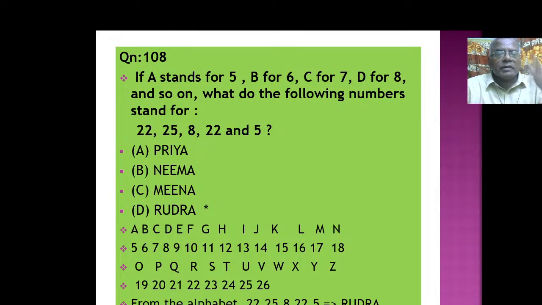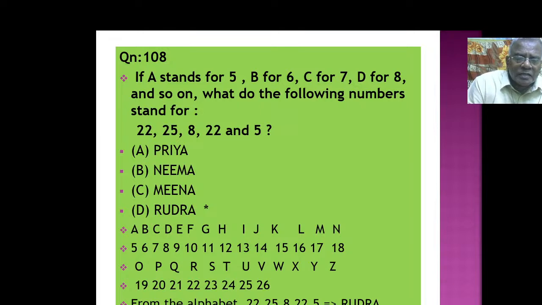The same type: if A stands for 5, B for 6, C for 7, D for 8 and so on, what do the following numbers stand for? A very nice answer. You put all the letters, alphabet and numbers also, starting with the A as 5, isn't it? Starting with the A as 5. So 26 number will be filled, not Z. Do you get the point? Because A stands for 5, 5, 6, 7, it goes like that.